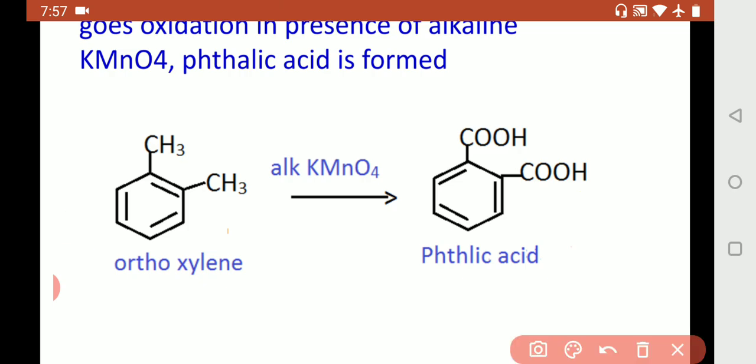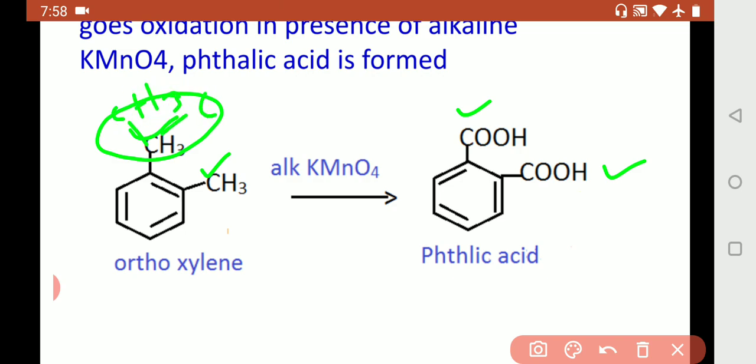In the product, if 2 carboxylic acid groups have come, that means the reactant has 2 alkyl groups. Whatever the size of the alkyl group, whether it is a single carbon chain or, as we saw before, isopropyl benzene, this whole chain will become COOH. And here this carbon also has become COOH.